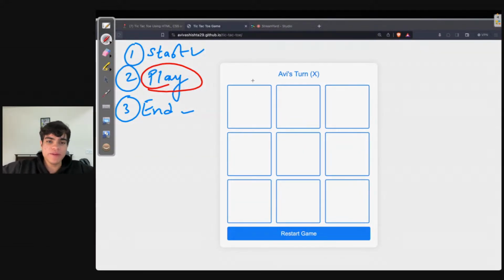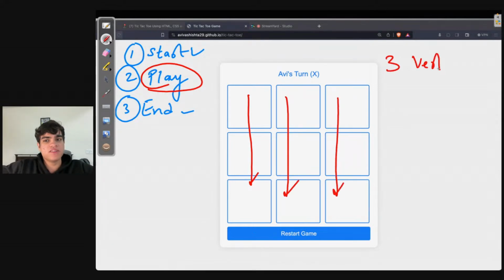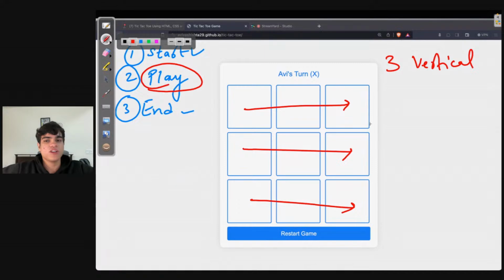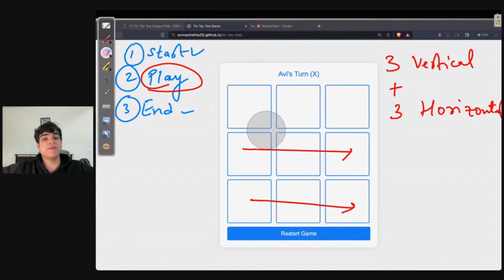The patterns can be vertical, so these become three patterns. So three vertical patterns you have, correct? Then you have three horizontal patterns. Then you also have diagonal patterns.